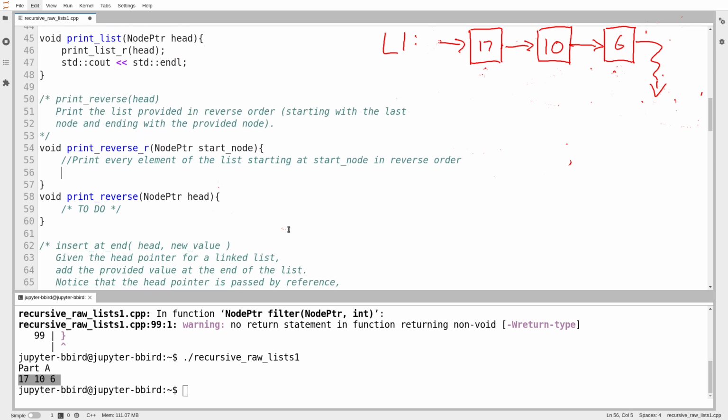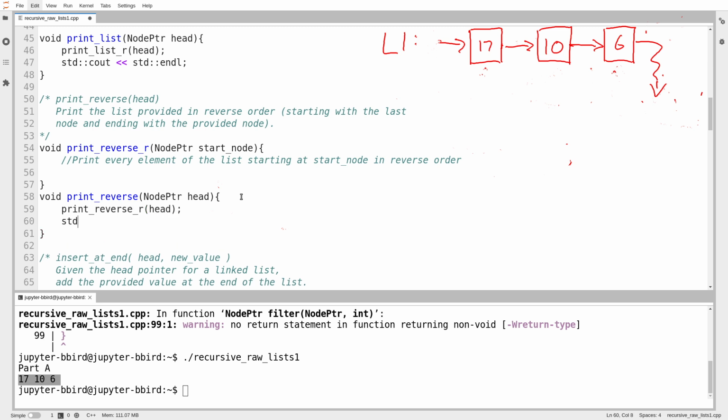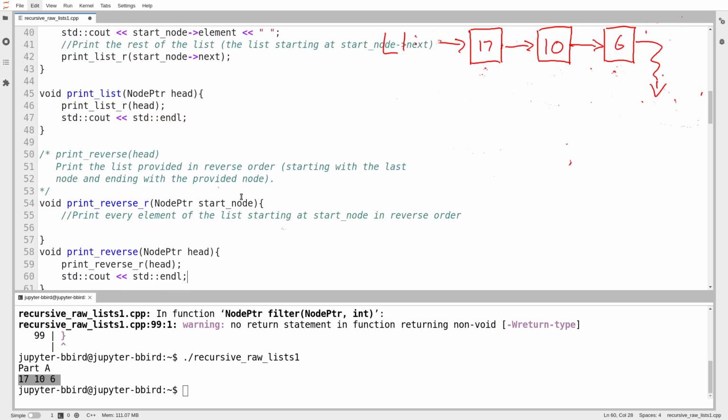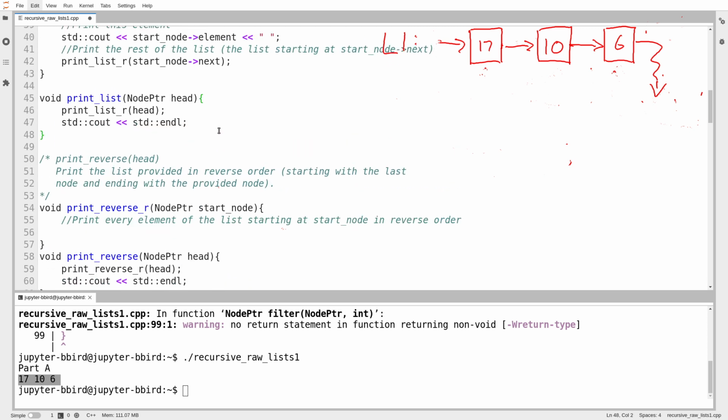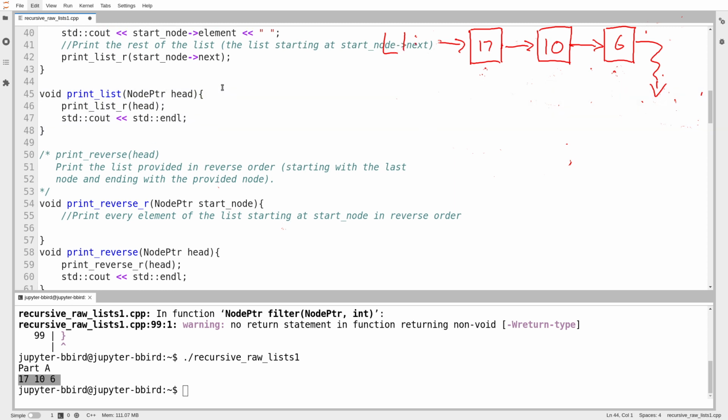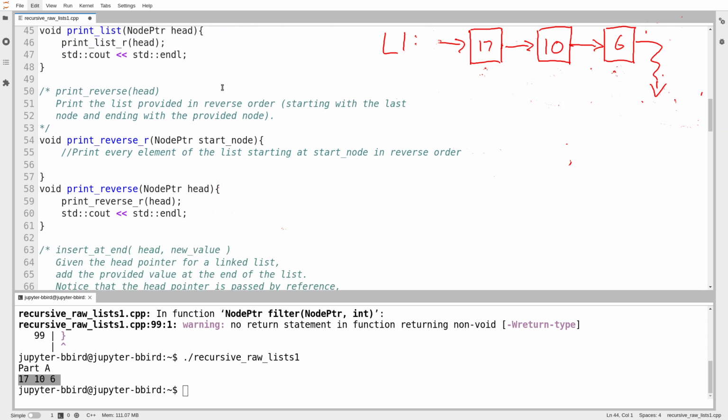All right. And then how do I print the entire list in reverse? Well, that's easy. I just call print reverse R to print out every element starting at the head node, but in reverse order. And then I print a new line, just like I did above. And the reason why I think I broke this solution down into more pieces than I need to for print list was to produce a sense of symmetry when I get to print reverse.